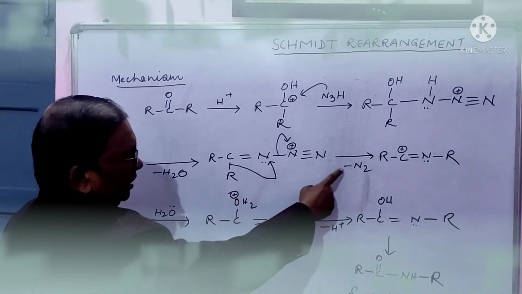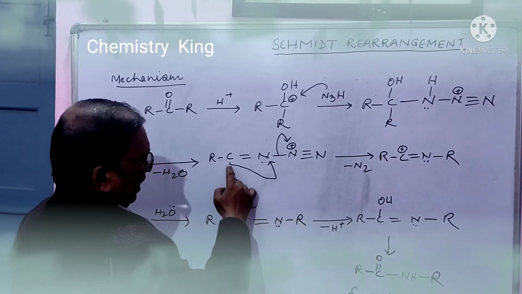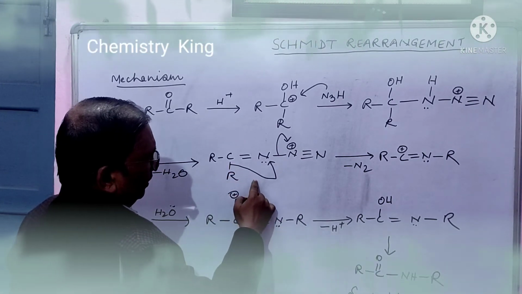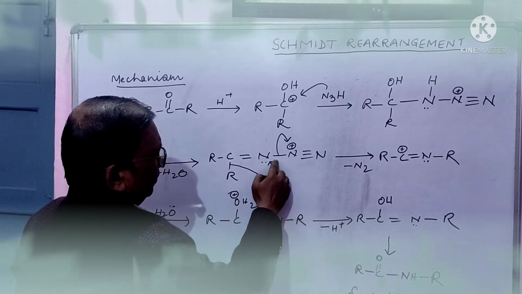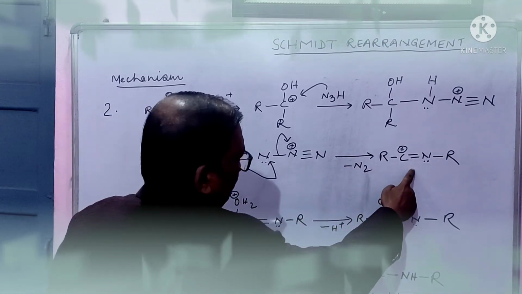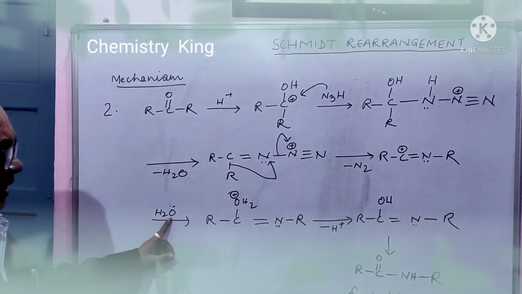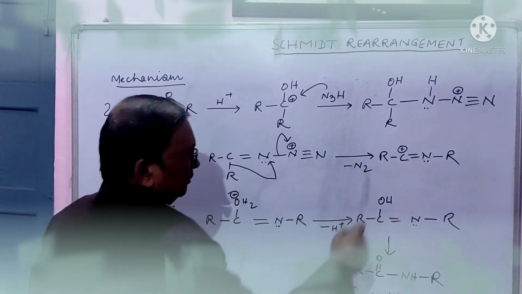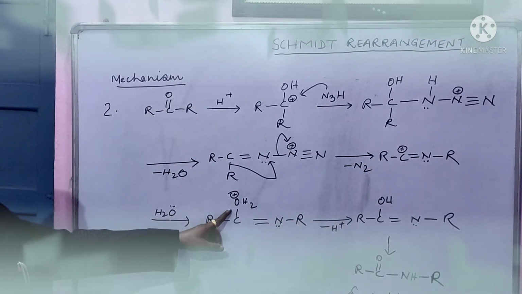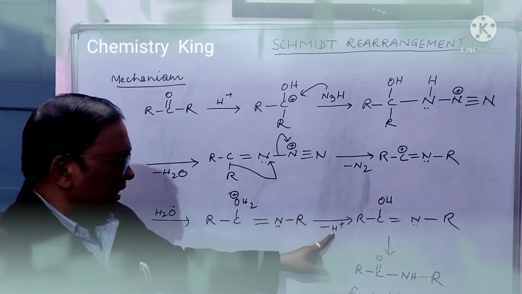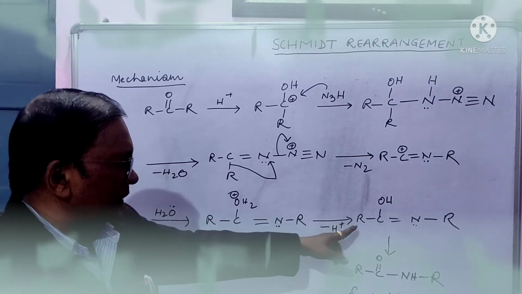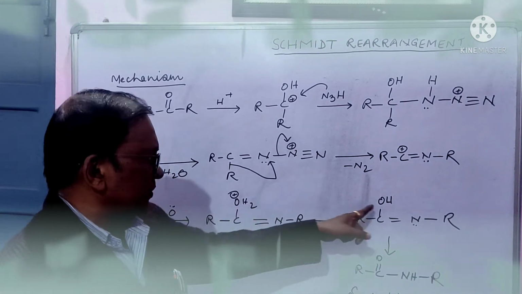Now this nitrogen gas will be eliminated and this alkyl group with this bond will shift here, leading to this. Now water will attack at this positive charge, leading to this. H plus ion will be eliminated and you will get this OH. Okay.